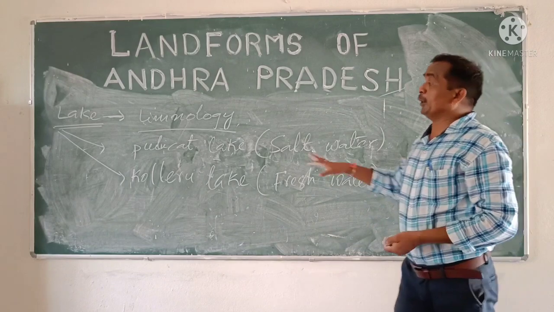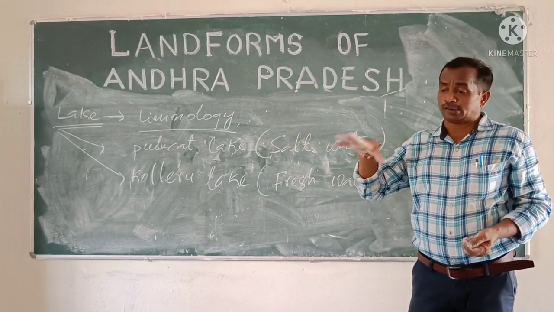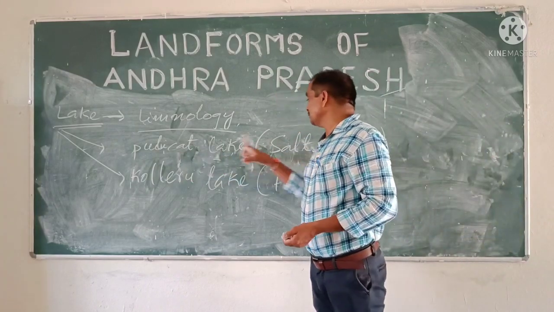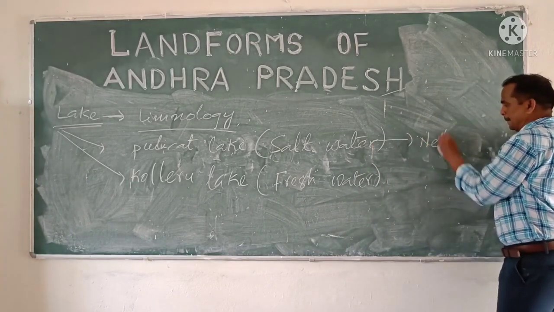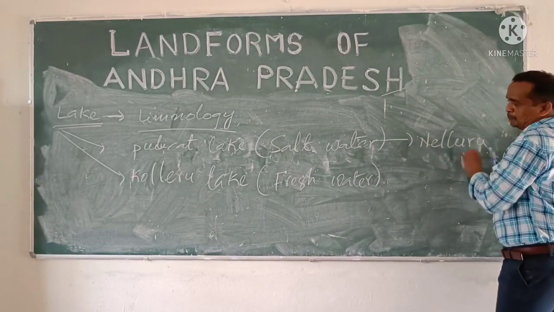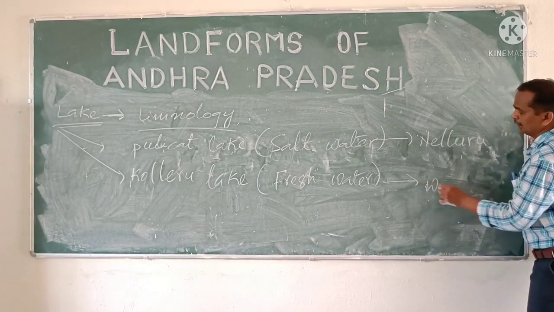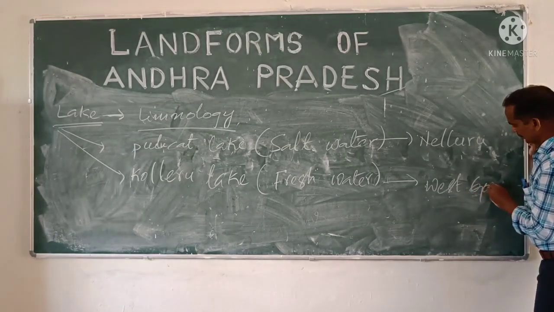Dear children, listen carefully. There are two lakes in Andhra Pradesh, in the coastal plain area. The first is called Pulicat lake. This is a saltwater lake located near Nellore. The second one is Kolleru lake, which is in West Godavari district. This is a freshwater lake.